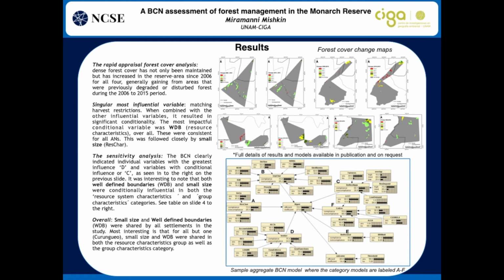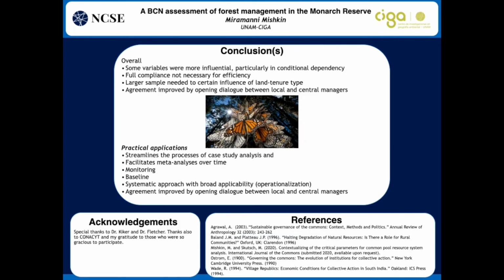And overall, small size and well-defined boundaries were shared by all settlements, and it was interesting that for all but one, it was both resource system size and well-defined boundaries and group size and boundaries. So overall, we see that there are clusters in singular variables and clusters that are more influential than others. We see that full compliance is not necessary for efficiency, and a larger sample is necessary for the determination of the influence of land tenure type.